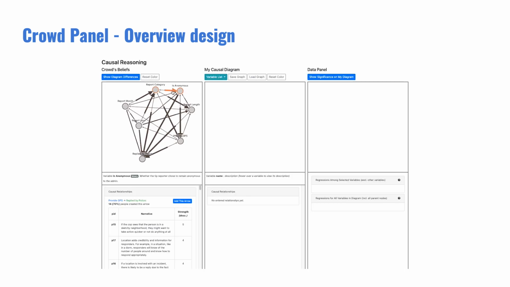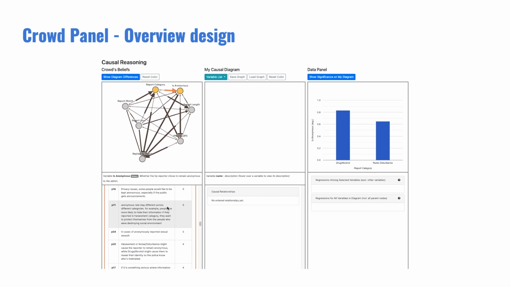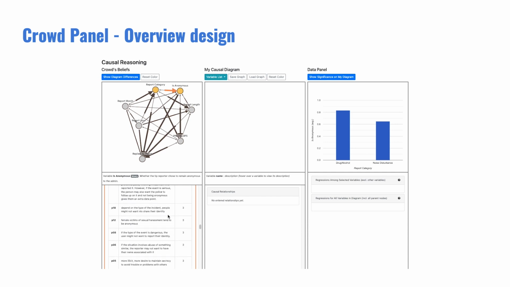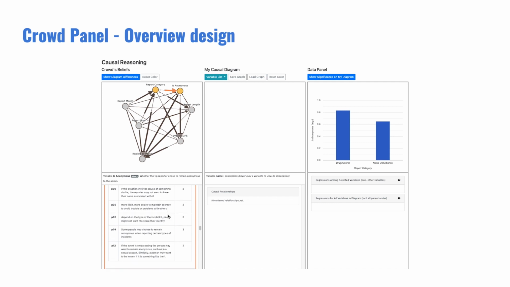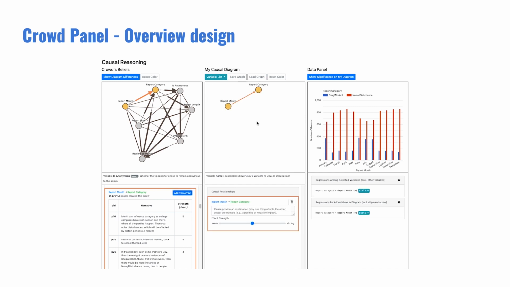Here is a live demo of the overview design. In this design, the crowd's beliefs are represented by an aggregated causal diagram. The thickness of the arrow is proportional to the number of people in the crowd that have drawn this arrow. When users click on it, they can review the narratives. The data visualization will be auto-plotted at the same time to help their reasoning. Then, they can add the arrow with one click, or they can also draw the arrow manually.